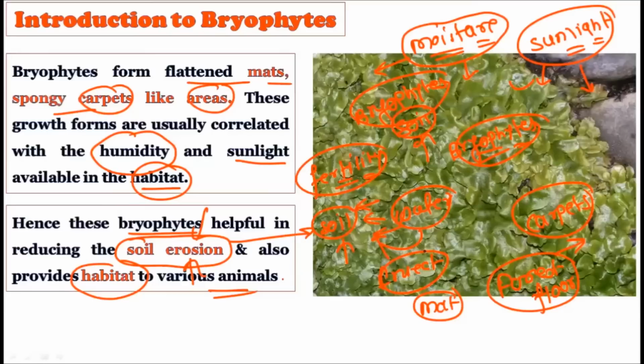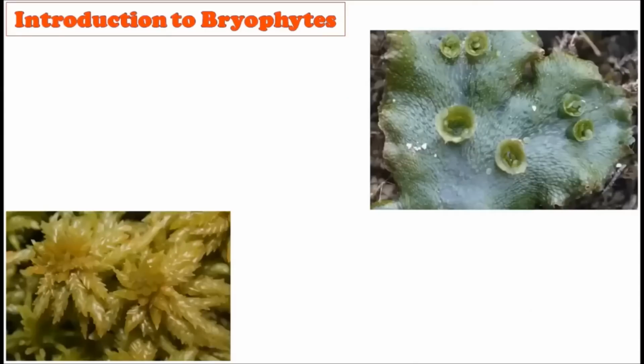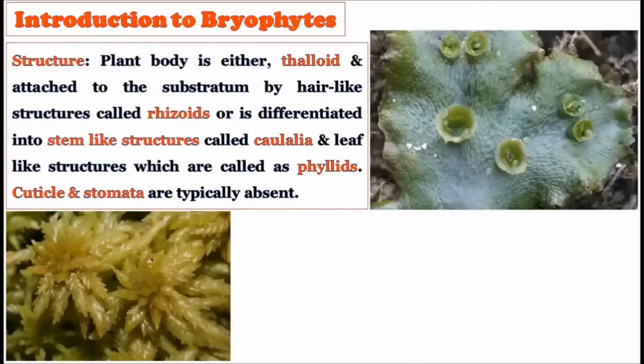So in that sense they are very unique. Due to their growth form, they can form a carpet on the forest floor, and they do this where there is optimum humidity and sunlight, and that is why they are able to reduce soil erosion and provide habitat to the maximum animals. Right now, consider the structure. Let us consider what types of structure are shown by these bryophytes.